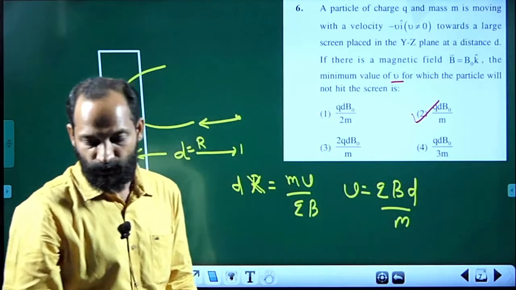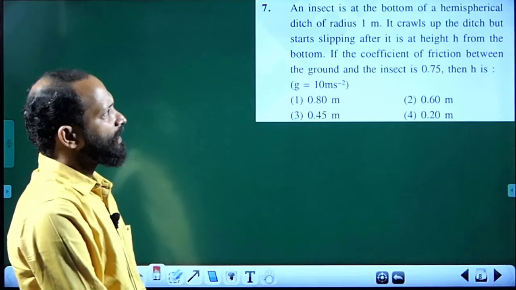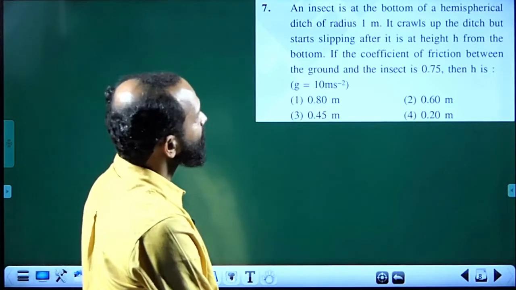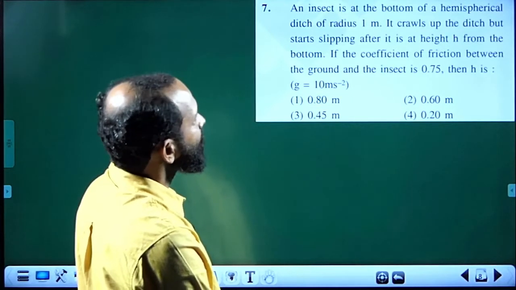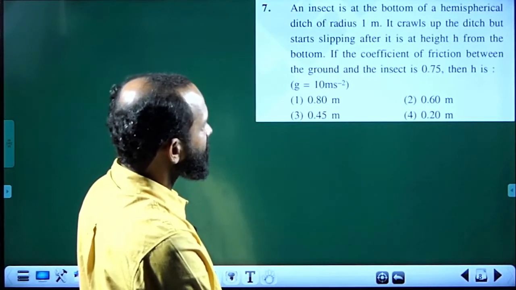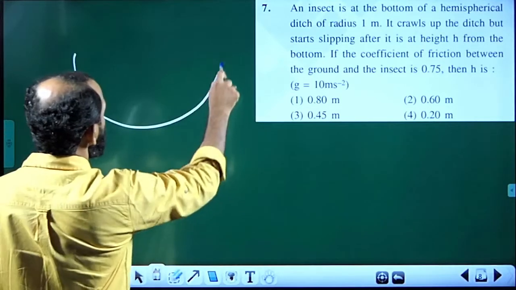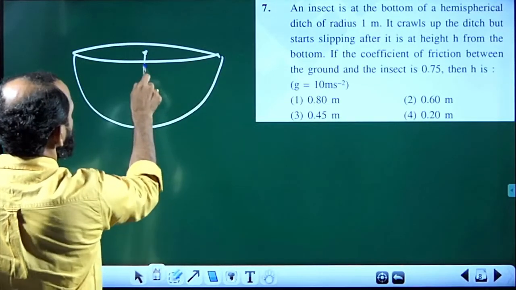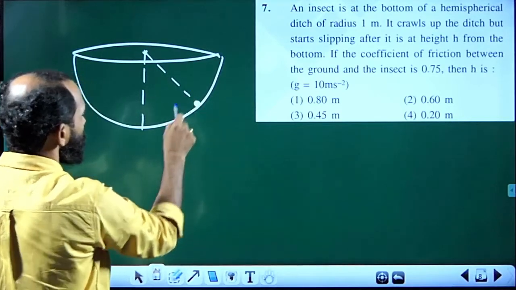Now seventh one: an insect at the bottom of a hemispherical ditch of radius 1 meter crawls up the ditch but starts slipping after its height is such from the bottom. The coefficient of friction is 0.75, then the height h is. This is the hemispherical bowl and this is the vertical. Let the insect be here at an instant as it crawls up.